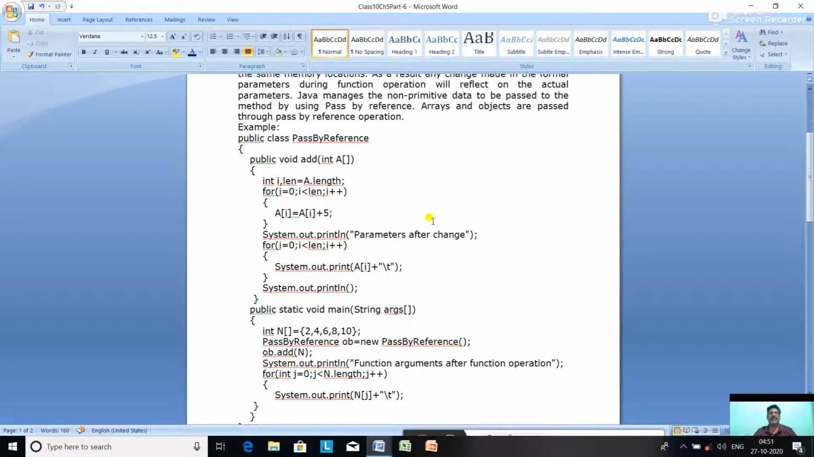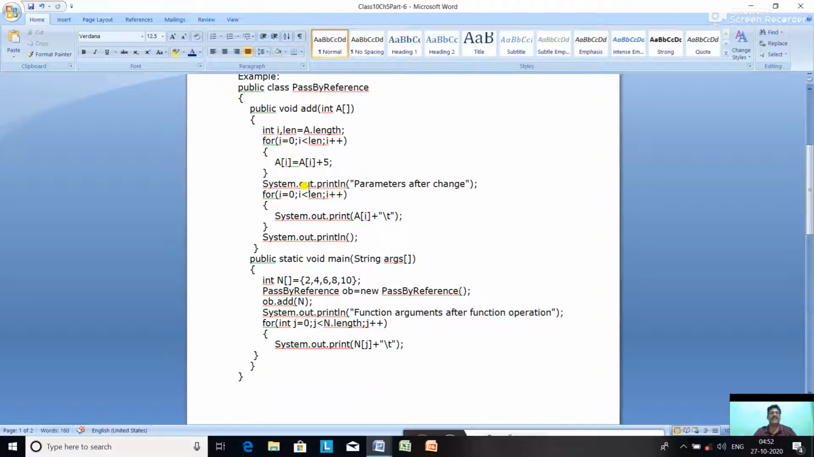All right. Now let us see this example. Public class PassByReference, public void add(int a[]). It is an array. The formal parameter is the array a. int len = a.length. We are finding the length of the array. for(i = 0; i < len; i++), a[i] = a[i] + 5. So what you have noticed is that in this loop, the array elements are increasing by 5. Each and every element of array a is increased by 5 in the formal parameter.